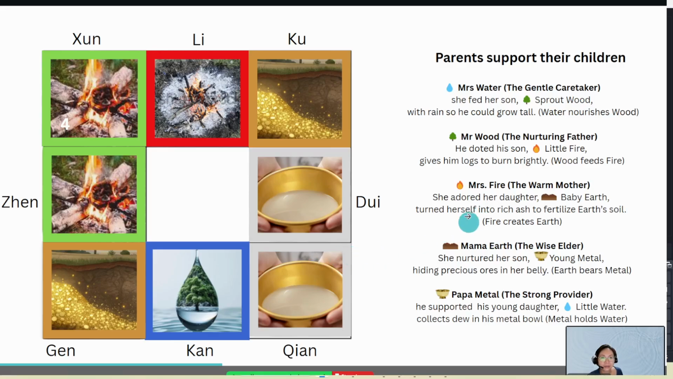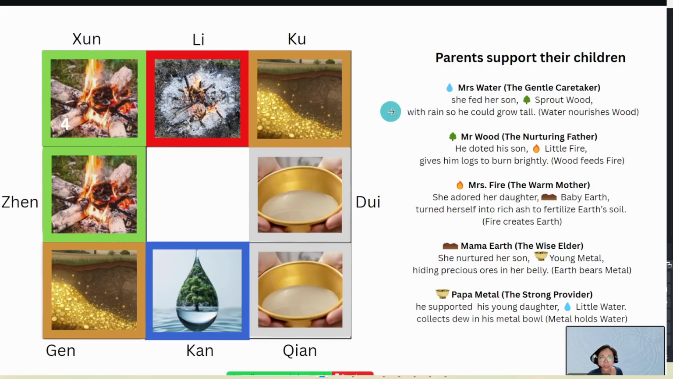All right. For an easy way of remembering it, we put it into a story, like Mrs. Water. Imagine giving her a role. She is a gentle caretaker. She feeds her son, called sprout wood. Okay, water feeds the son wood. With rain, she feeds the son with rainwater, then the wood can grow tall. That is the tree. Maybe wood can be seedlings, and then it grows taller. So what we call it, water nourishes the wood.